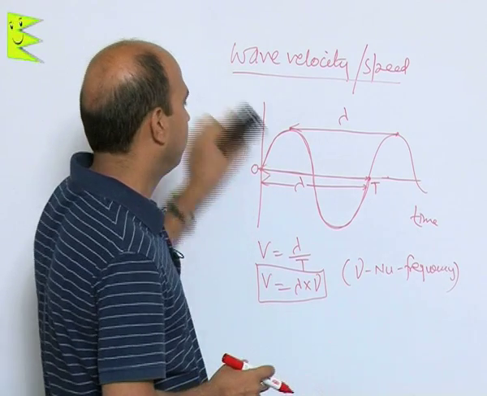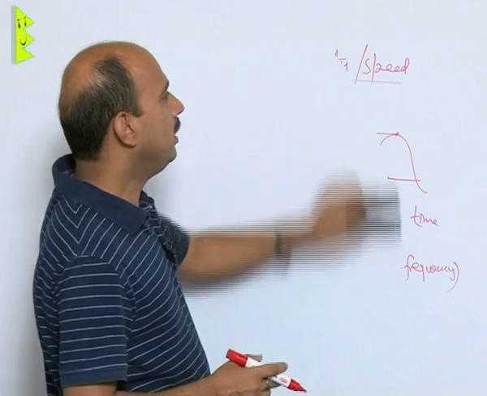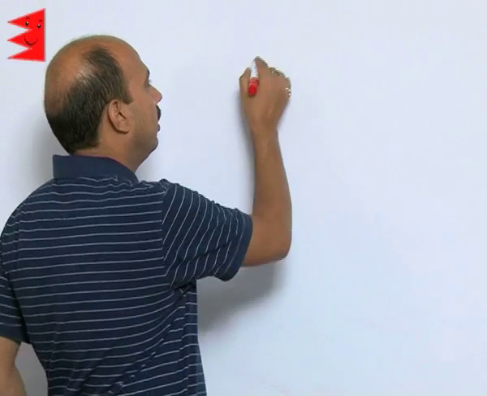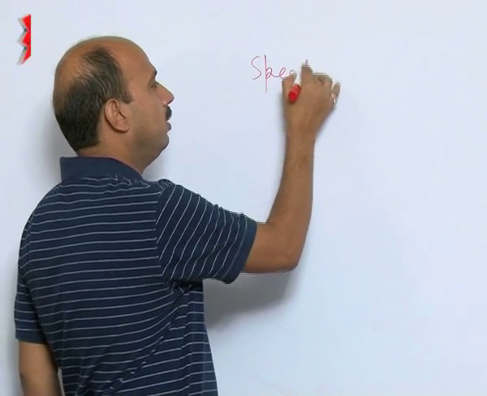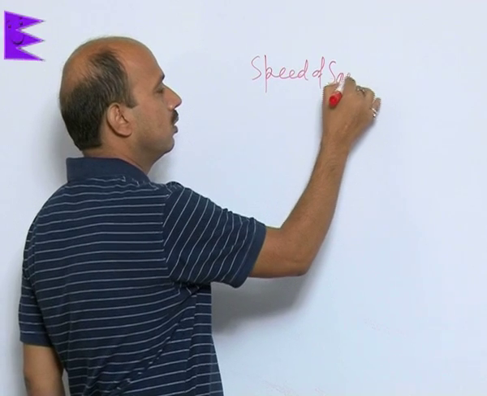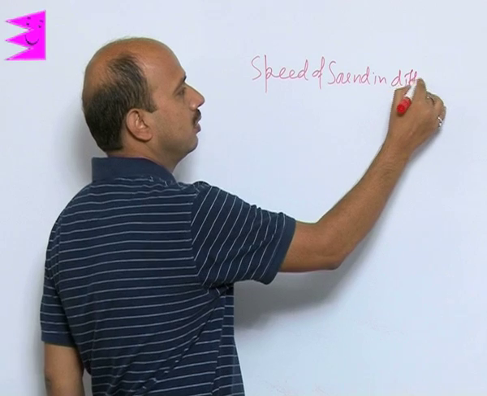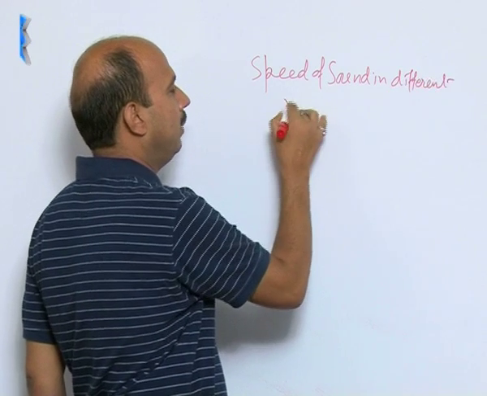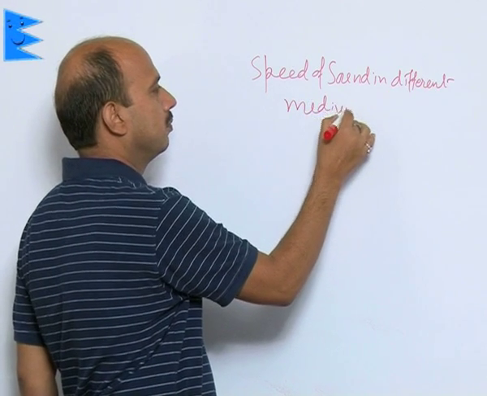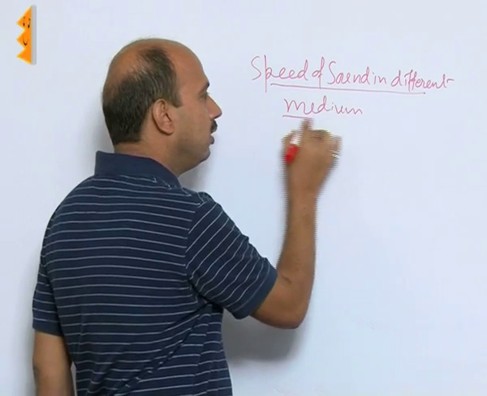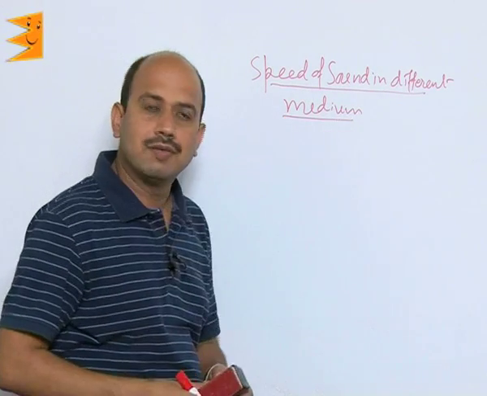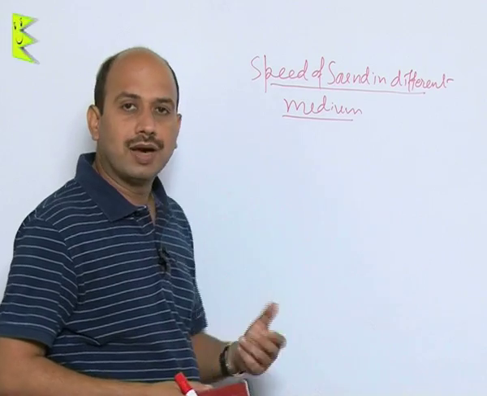Just after this relation, now we have to do the speed of sound in different media. See here, the speed of sound basically depends on two factors.